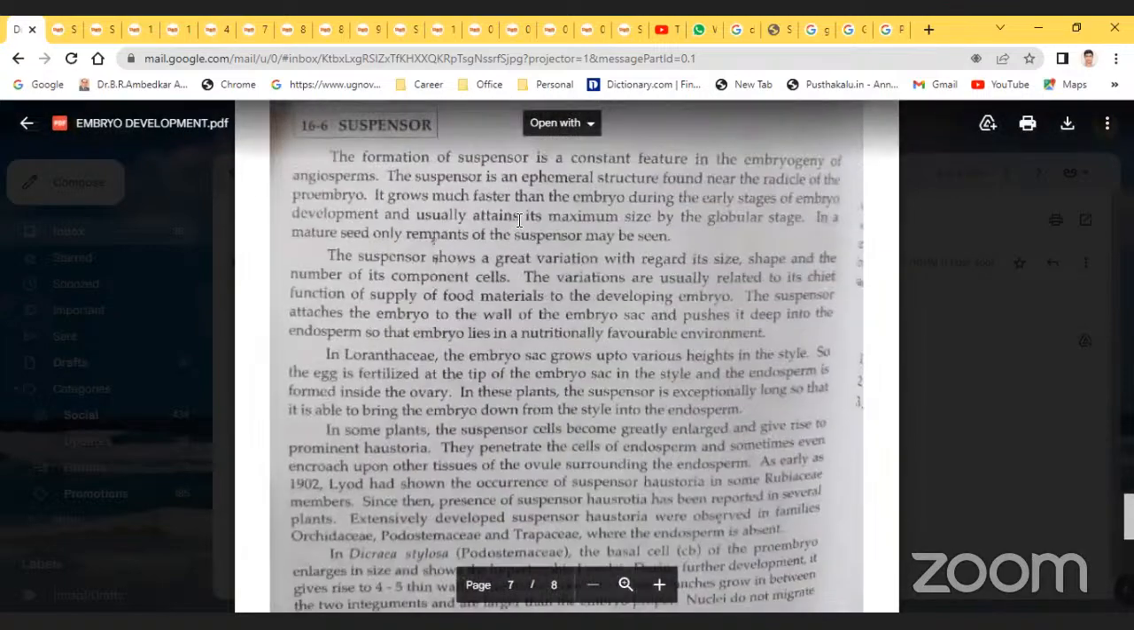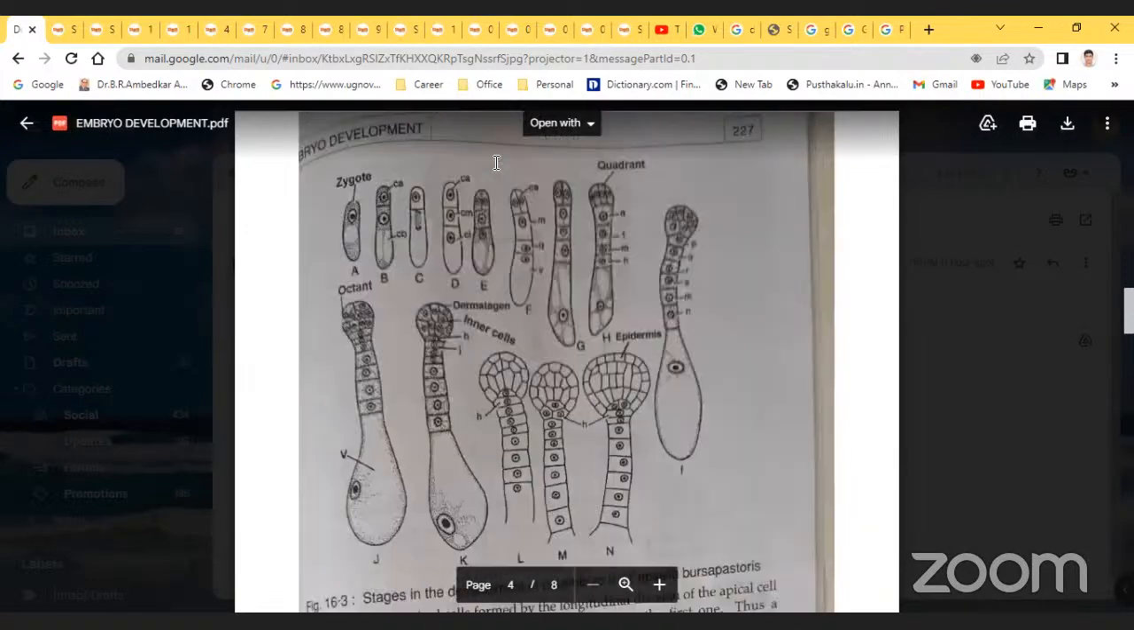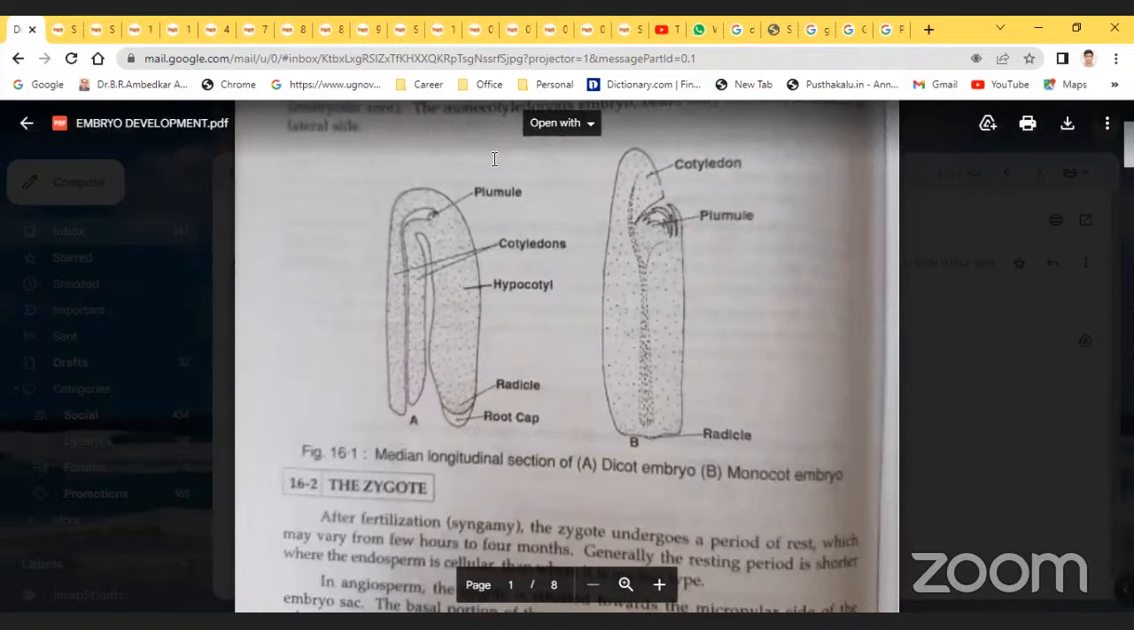So today's class mainly focuses on the dicot embryo and monocot embryo. In your exams, you must read the suspensor, which is a short answer, and another one is the monocot embryo. Sometimes they ask the monocot embryo in the short answer, and sometimes they ask both embryos, monocot embryo and dicot embryo. So you must compulsorily prepare these two types.